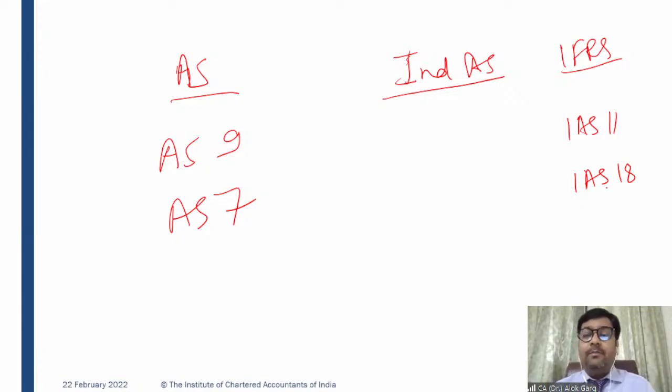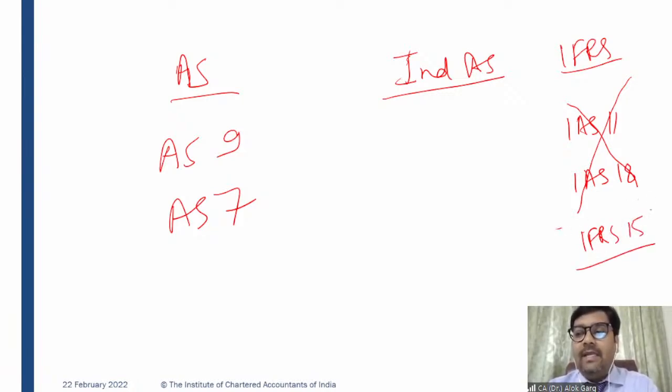But there was a project going on between the FASB and IASB. The FASB is the USA board, and the IASB is the international board. The objective of that project was to have a single model for all revenue recognition. So these two standards were deleted, and IFRS 15 was issued by the IASB from 1st January 2018.